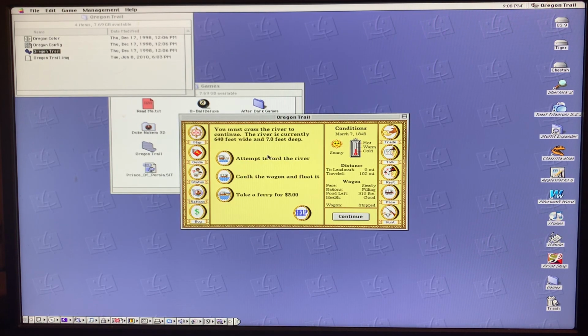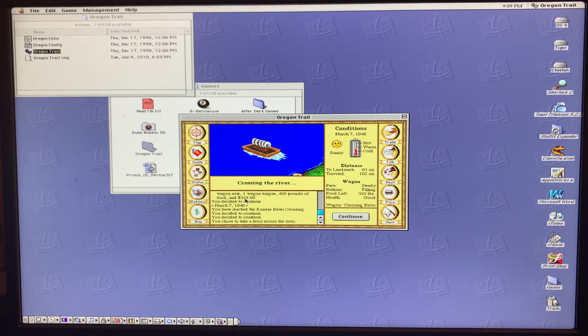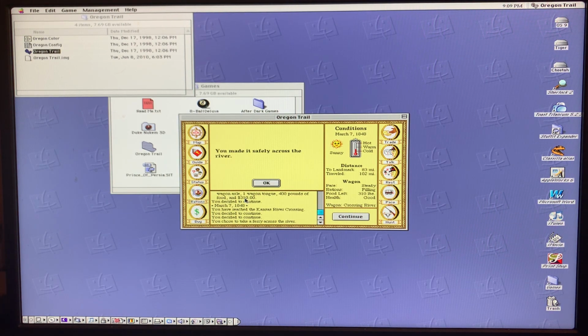We click continue, and you have three choices to attempt to ford the river: caulk the wagon and float it, take a ferry for $5. Remember, we're talking about the 1840s here. $5 was a lot of money, but that's usually the safest way. I have had the ferry capsize, but only once, really.